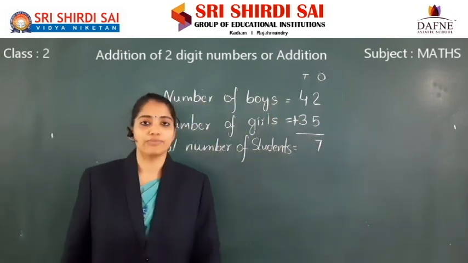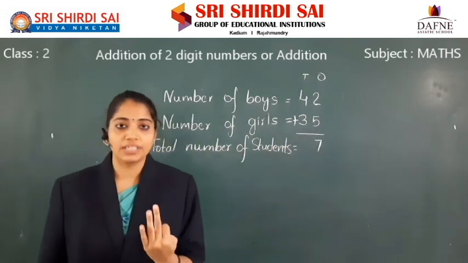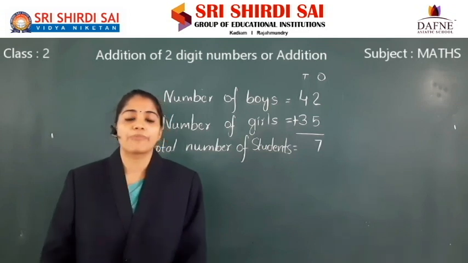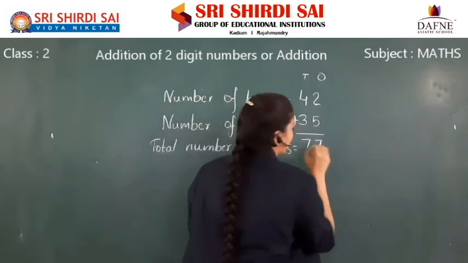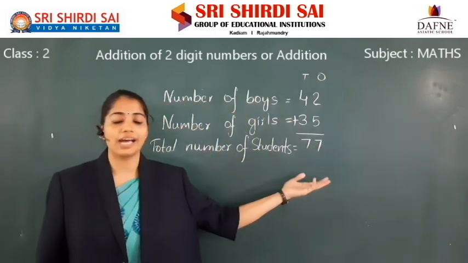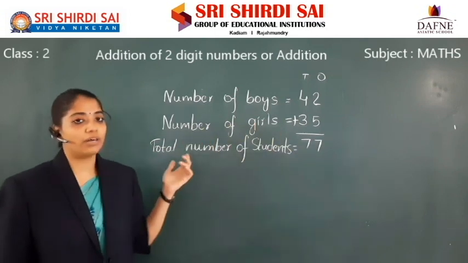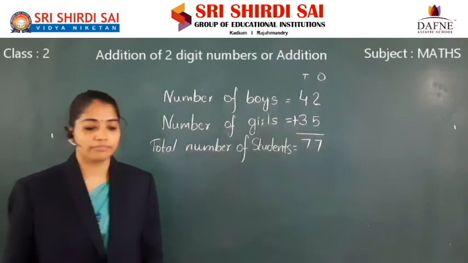4 plus 3. 4 in mind, take 3 fingers. After 4: 5, 6, 7. Write 7 in tens place. What is the total number of students in the class? 77 students. Total number of students in the class is 77.